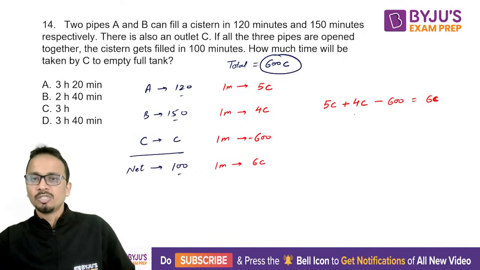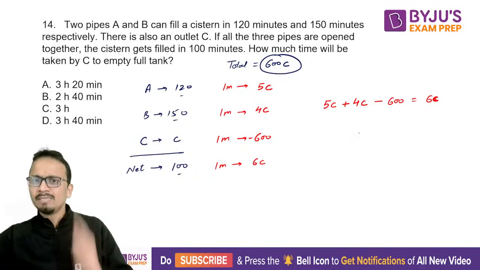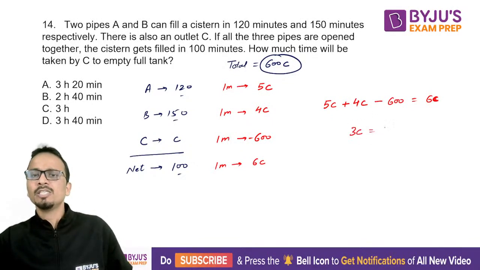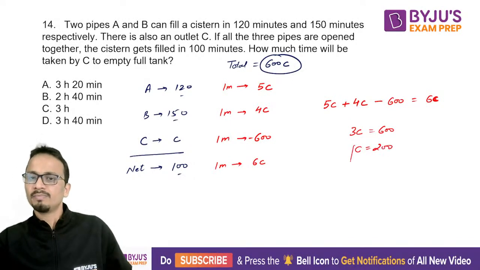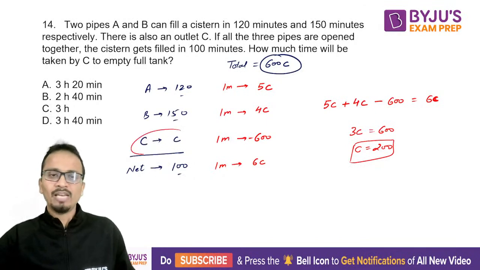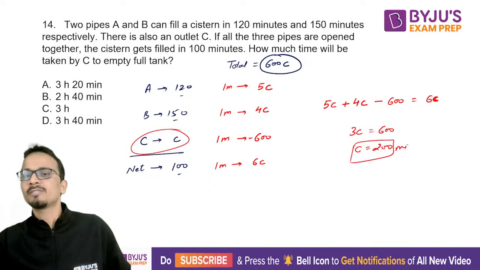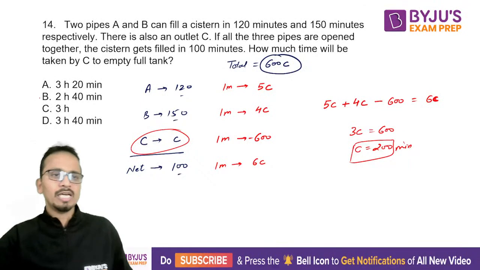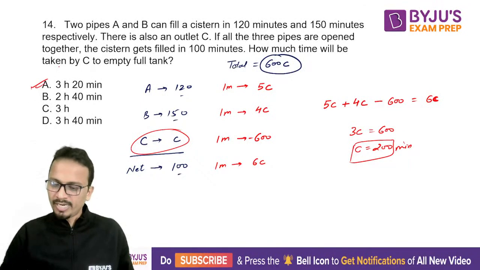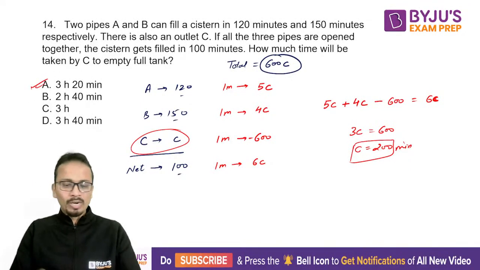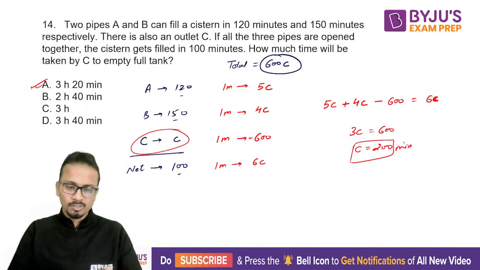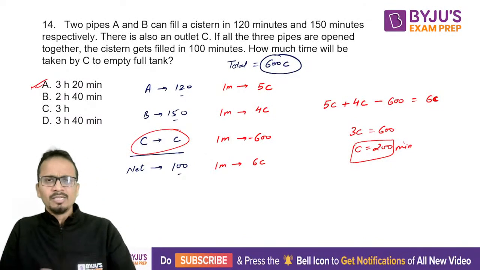All right, so now let's solve. So 9C minus 6C, that is 3C, is equal to 600, and the value of C will come out to be 200. All right, so the value of C is 200 minutes, and that will be 3 hours 20 minutes. So Ritesh, I hope you understood the method that I have used. Okay, a very general method.